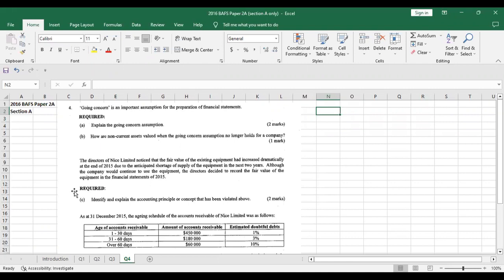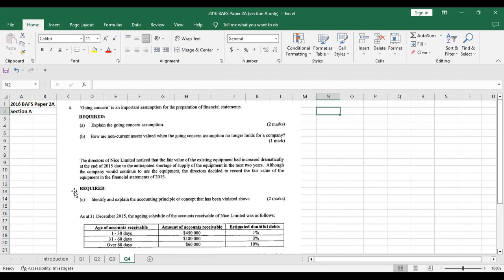How are non-current assets valued when the going concern assumption no longer holds for a company? What this question means is that the company is going to liquidate itself. If the company is not expecting to liquidate itself, then it reports the assets at historical cost. Historical cost is another accounting principle, which states that the company records the asset at its cost.